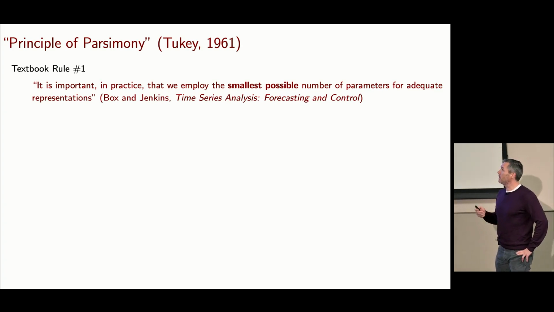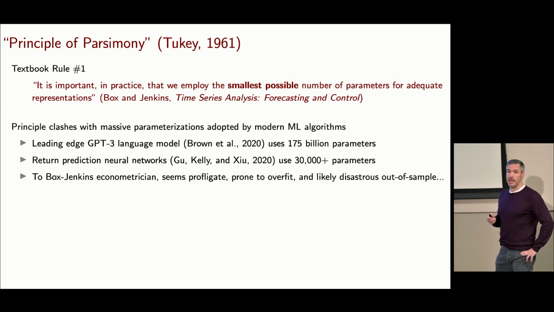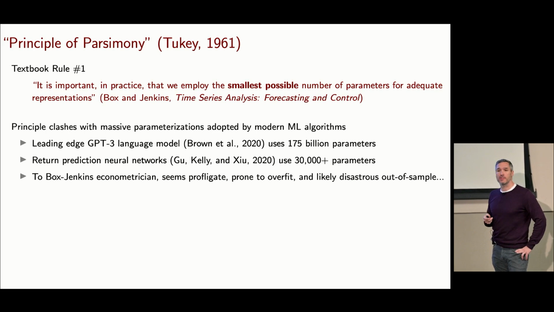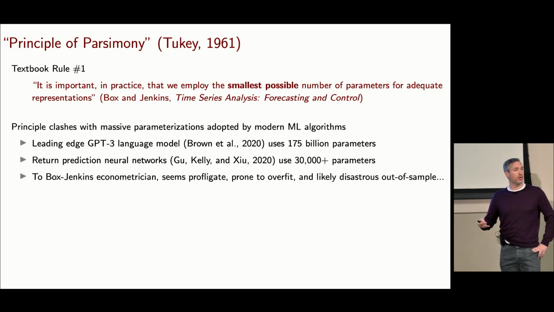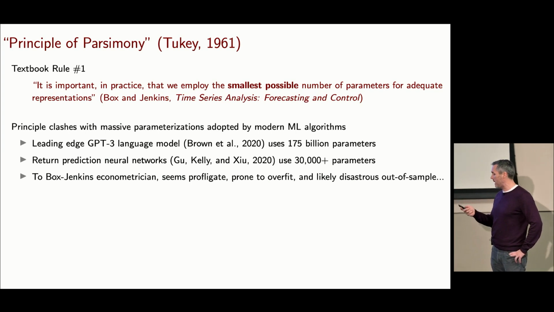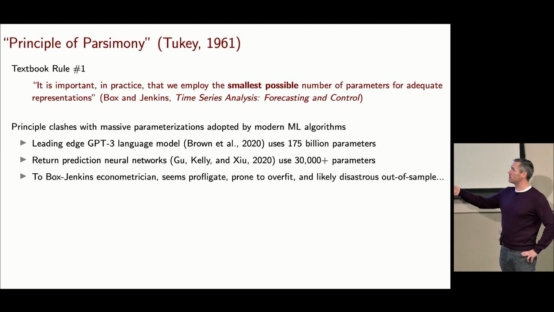Now, I want to contrast that with modern machine learning. Everybody in this room has seen ChatGPT, right? We have massive parameterizations at work in the real world via machine learning. Take, for example, the model that underlies ChatGPT. It's called GPT-3.